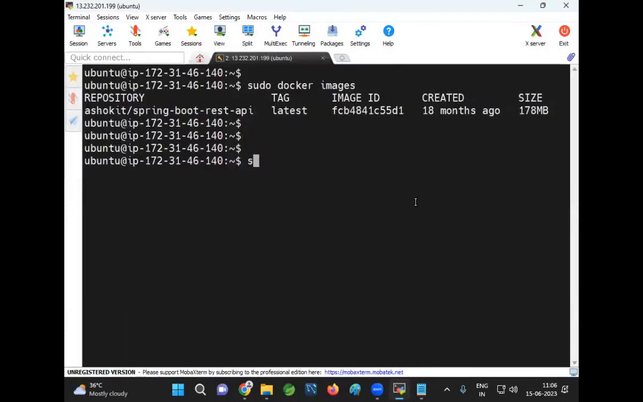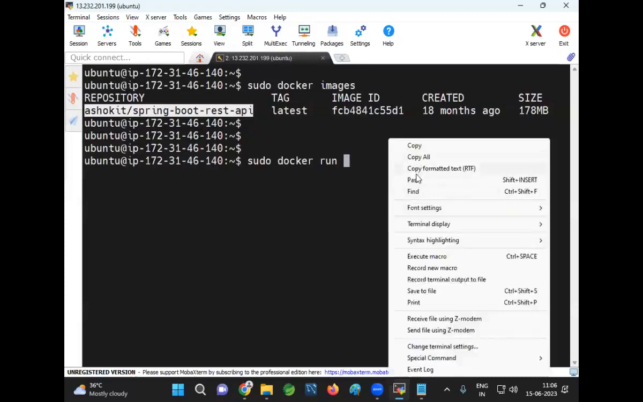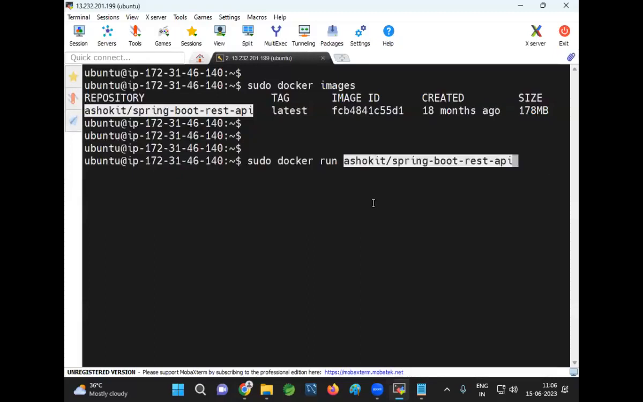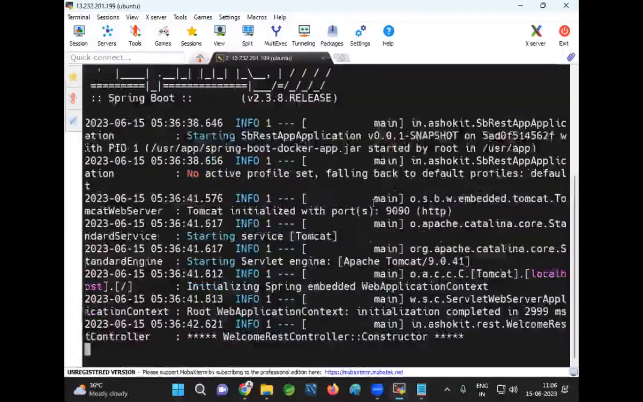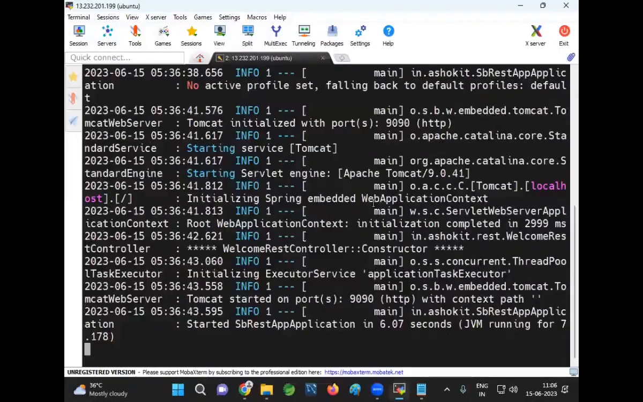How to run the image? We use sudo docker run followed by the image name. Okay, guys, now if I execute this command, you will see what is going to happen. What is happening? The Spring Boot application is getting executed. Do I have Java installed? Then how is Spring Boot executing here? Docker. Now, is the application executing in our Ubuntu machine or in the Docker container? The application is executing in the Docker container.